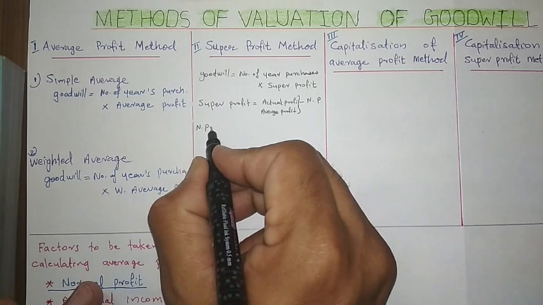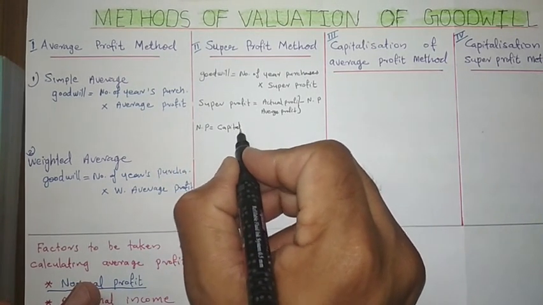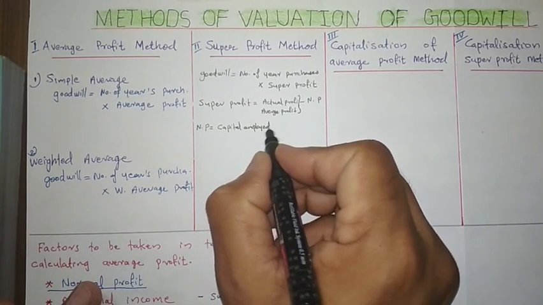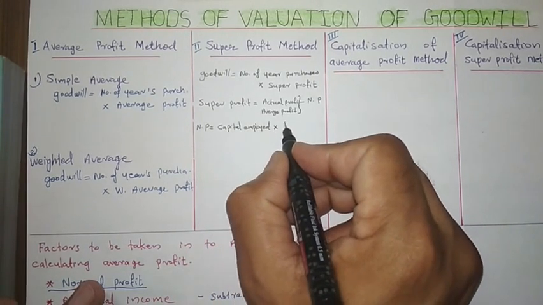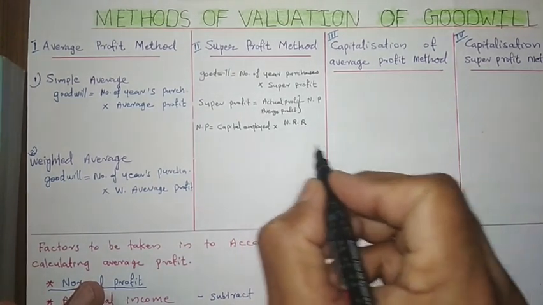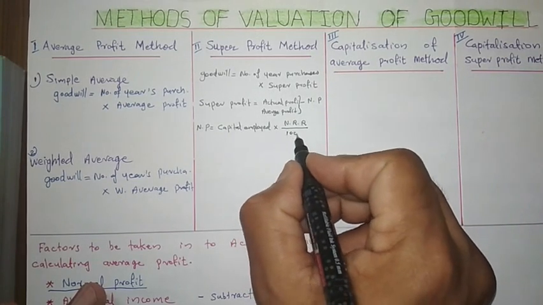To find out the normal profit, we use this formula: normal profit is equal to capital employed into normal rate of return. This will be given in the question, out of 100.